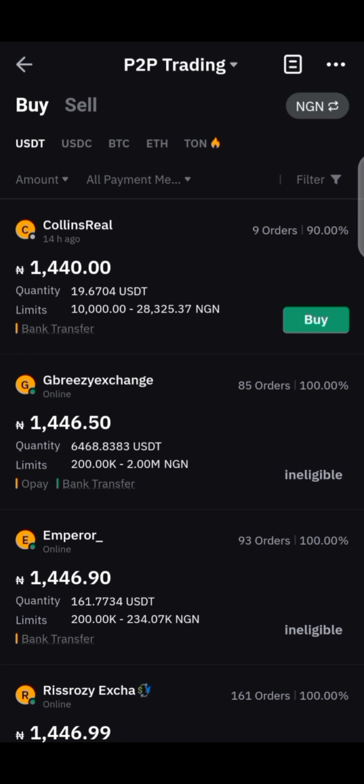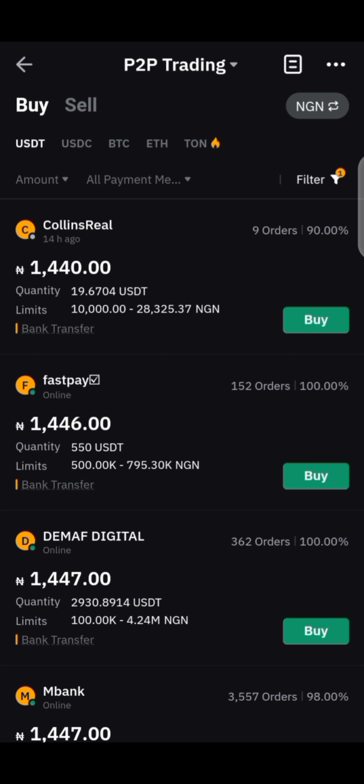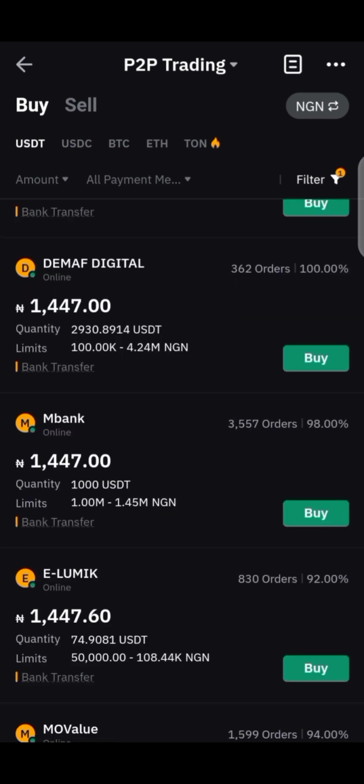First of all, what we need to do is, where you see filter here, we click on filter, click on show eligible ads. Once you are here, you can see there are different merchants with their different prices. So what you need to do right now is the 100 USD for this arbitrage. Let's click on buy from this guy here.